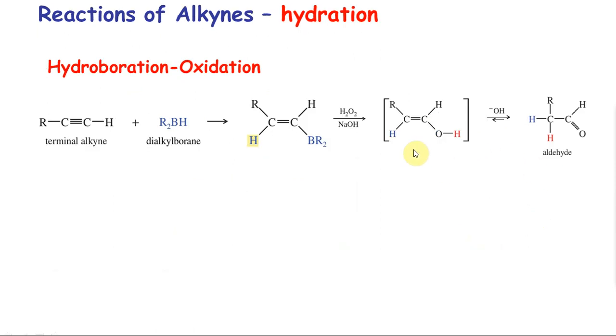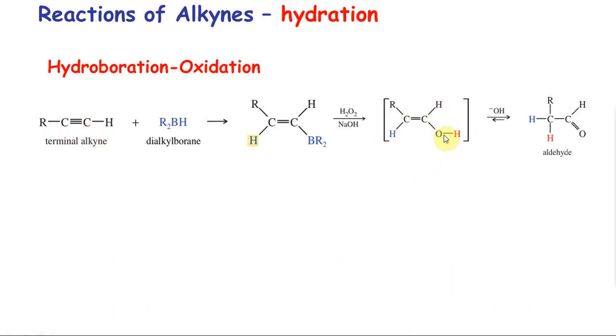If we can do oxymercuration demercuration, we can also do hydroboration oxidation. Exactly simple. Just like alkene, hydroboration oxidation will be opposite of oxymercuration demercuration. It's going to be the anti-Markovnikov product. So the hydrogen goes to the carbon with the least number of hydrogens, and OH goes to this one.